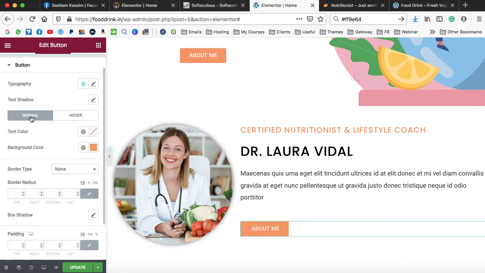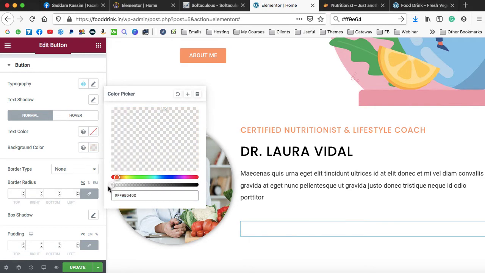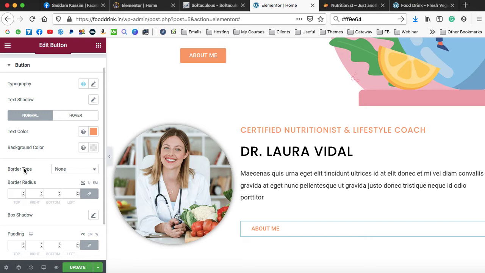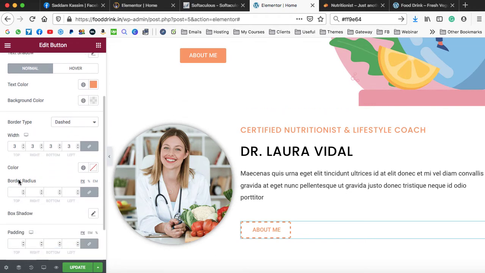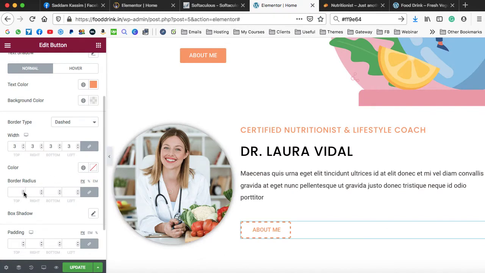Okay, so firstly in the normal state, I can make the background color transparent, no background color. And then we can make the text color orange. Text will be visible. It's time to increase the border. So firstly, we can set a border type. Here we have dashed border, I think. Okay, dashed border, and then we can increase the border width. The width of the border can be set from here. So we can set it to 2 pixels or 3 pixels. Now next thing is border radius. So we can make this type of curved button.